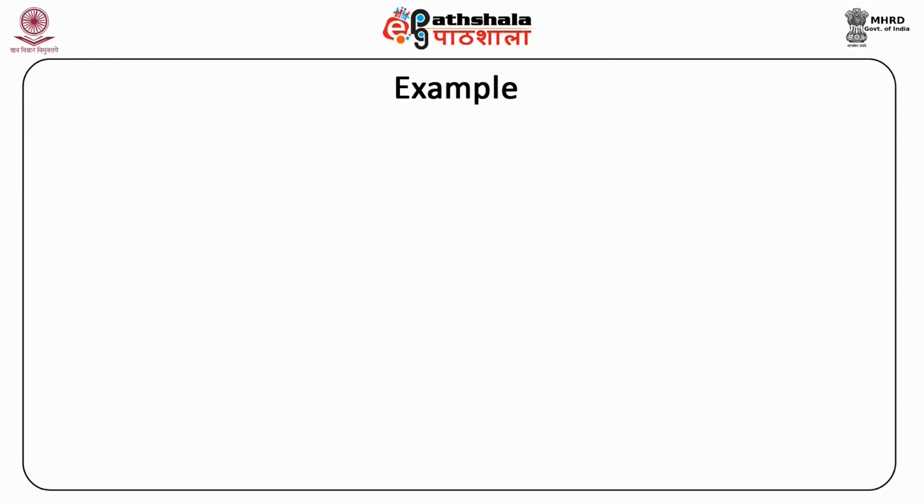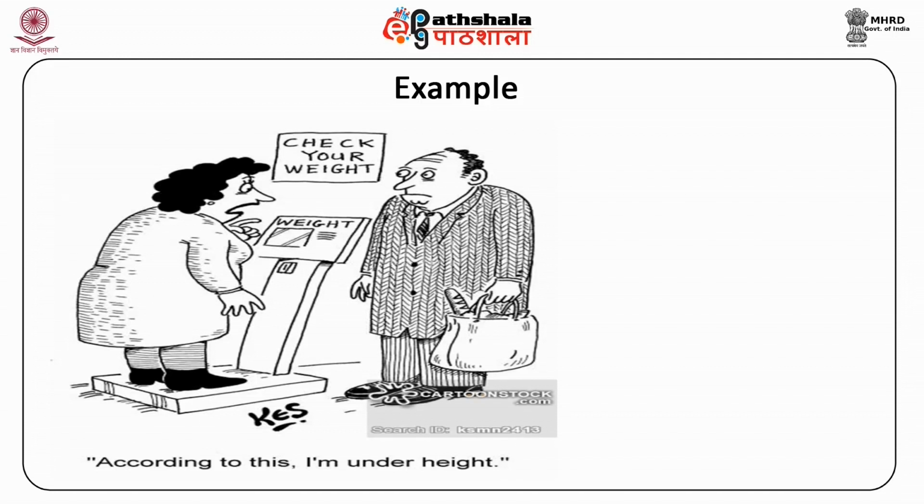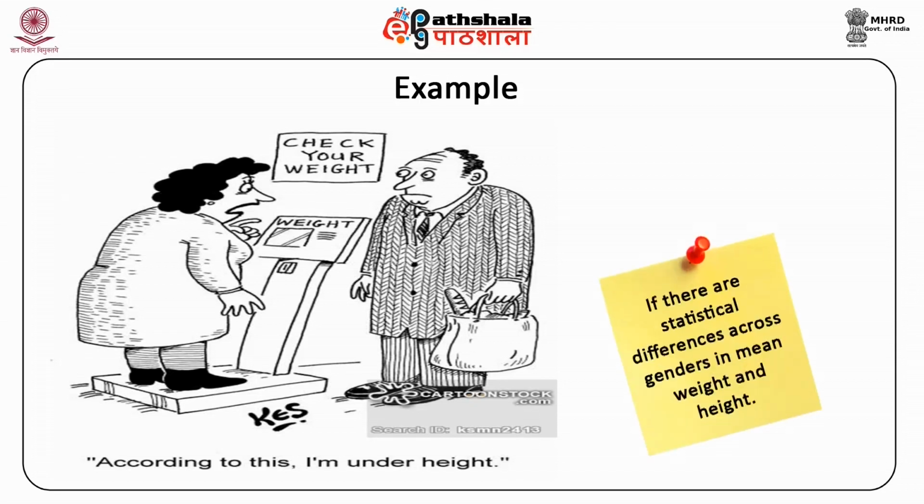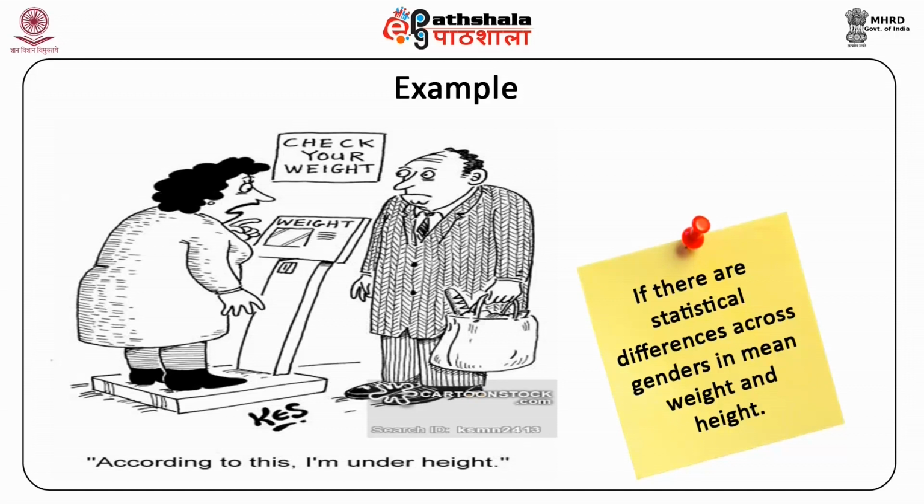Consider the following example. Suppose that we take a group of 51 students in which we have 36 males and 15 females, and we collect data on their weight in pounds and height in inches. Now, taking weight as the dependent variable and height as the quantitative variable, we try to put a dummy variable for sex, in which the sex dummy takes value 1 for male and 0 for female.